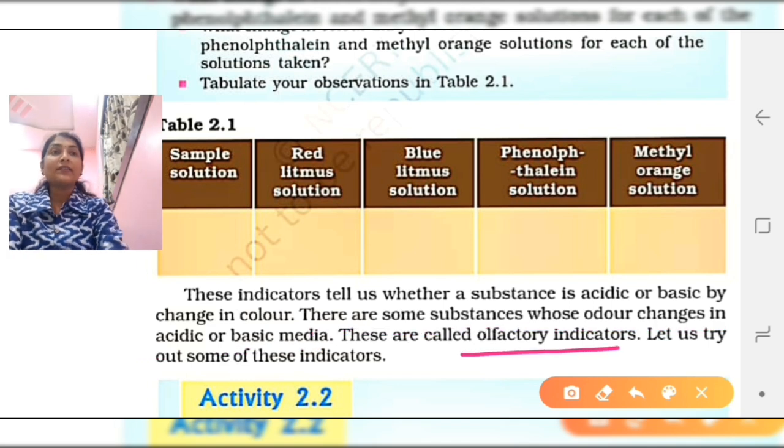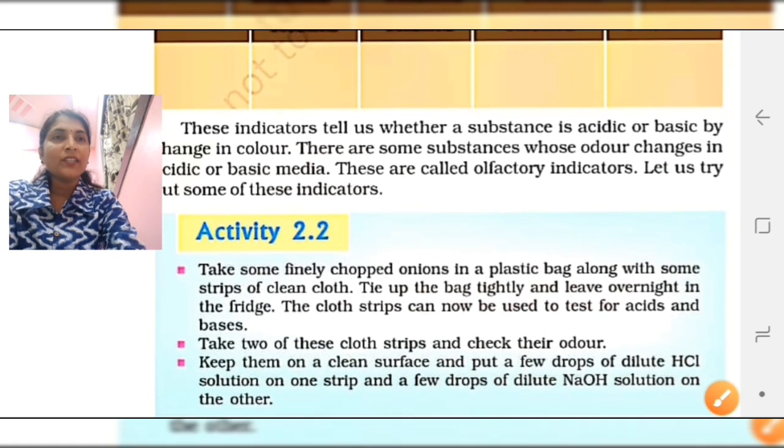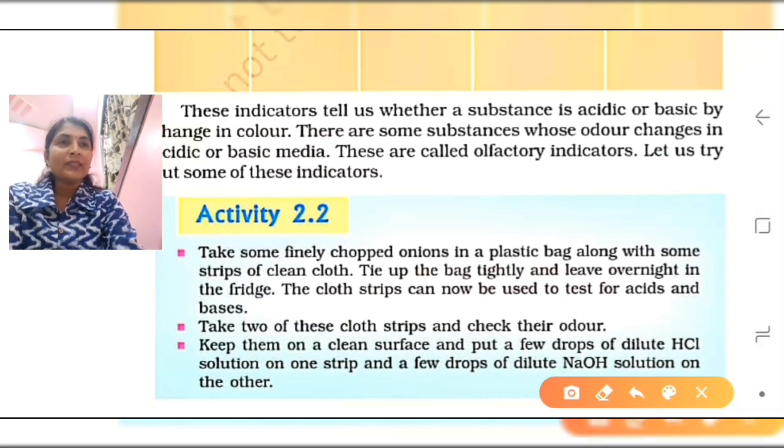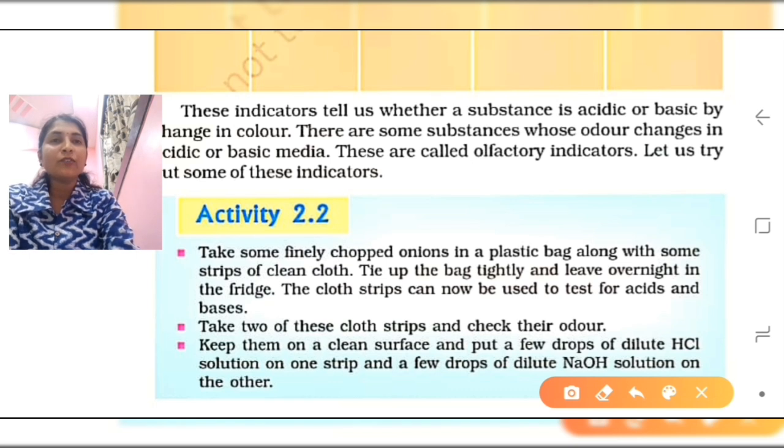Now what are olfactory indicators? Olfactory indicators are nothing but the substances whose odor, smell, changes when they come in contact with an acid or base. So let us try out some of these indicators. We will see some examples of olfactory indicators. So here is the next activity. Take some finely chopped onion in a plastic bag along with some strips of clean cloth. Tie up the bag tightly and leave overnight in the fridge. The cloth strip can now be used to test for acids and bases.